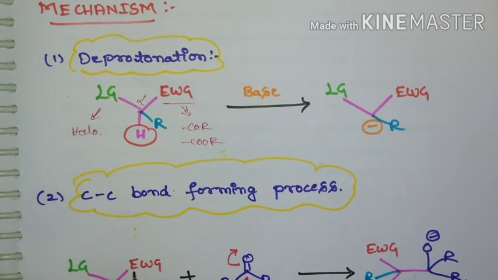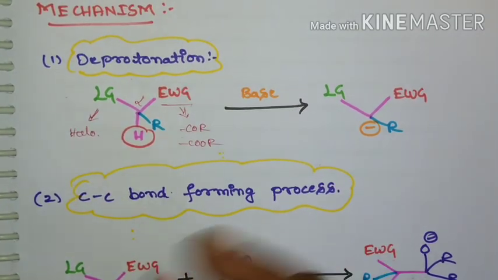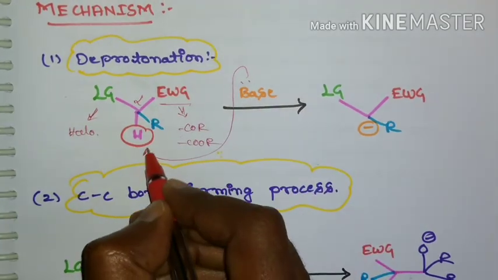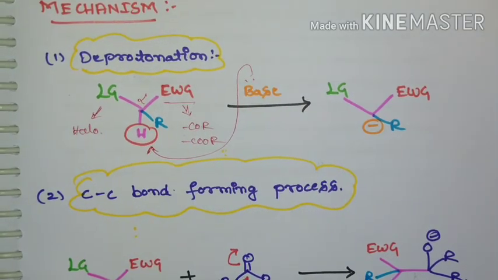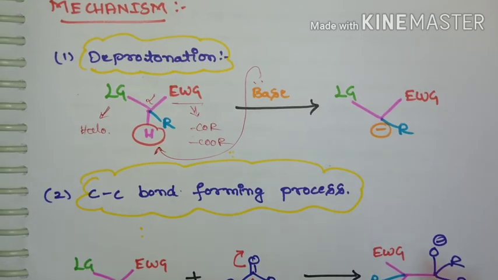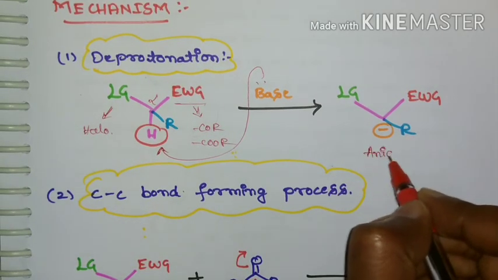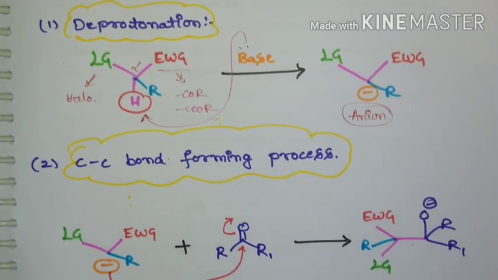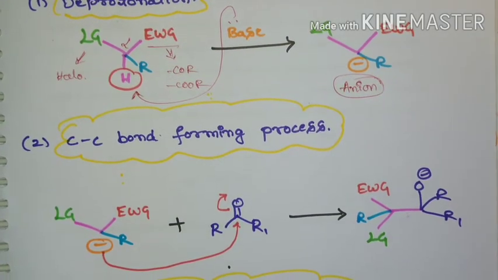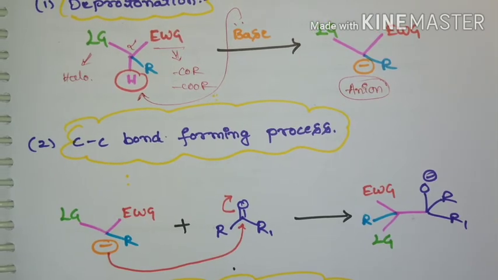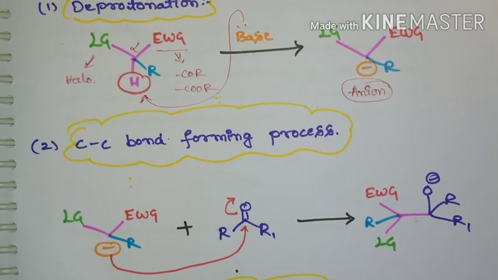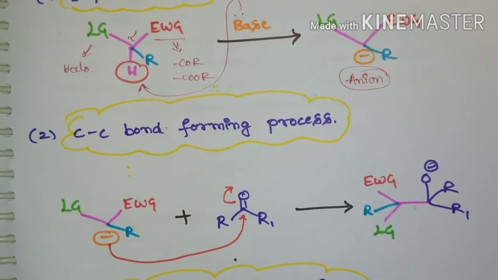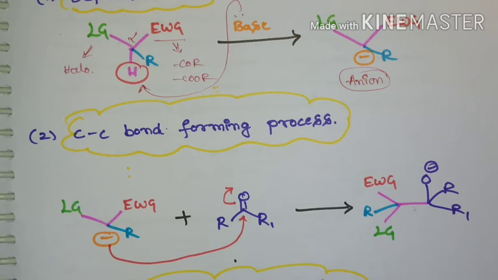If this alpha halo derivative is treated with base, in the first step there will be abstraction of the alpha hydrogen, which is acidic, so it gets deprotonated and we get an anion. So this is the first step. Once this anion is formed, a carbon-carbon bond forming process takes place between this anion and the corresponding carbonyl compound.